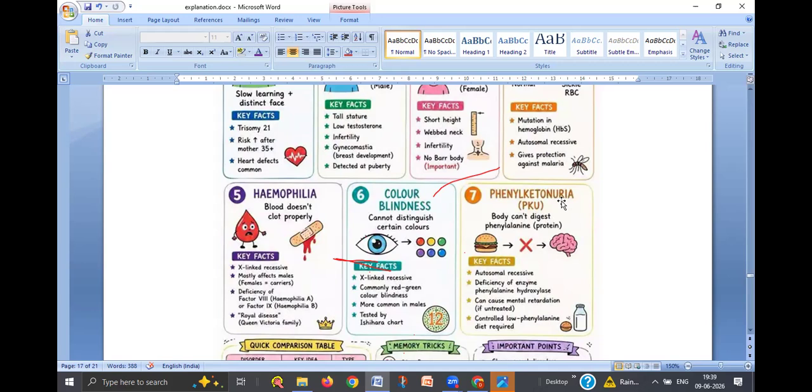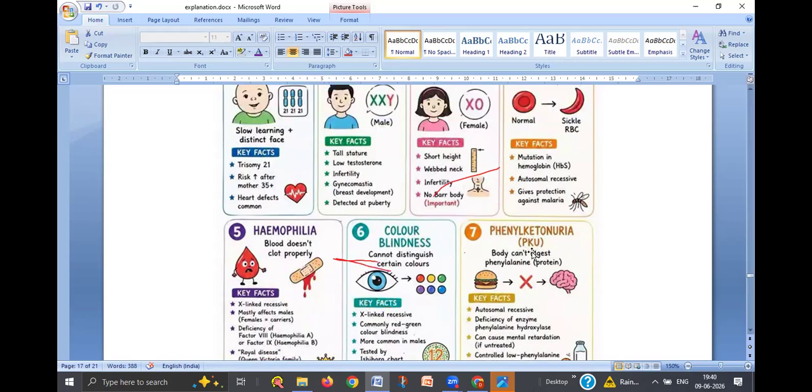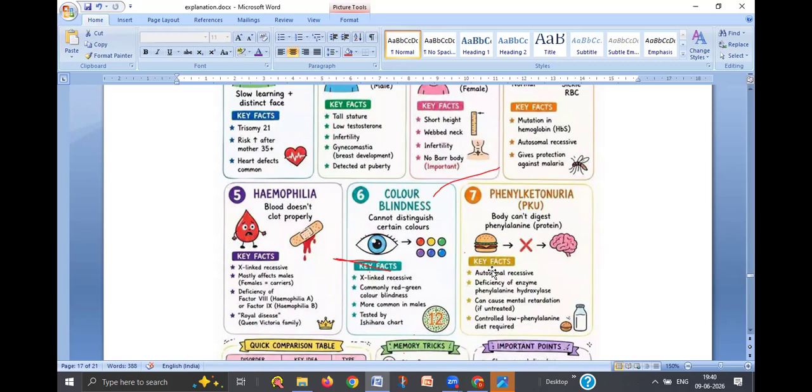Phenylketonuria, this is one more disease related to chromosomes. The body cannot digest phenylalanine. Phenylalanine is an amino acid. They have a problem because of a deficiency of the enzyme phenylalanine hydroxylase. This phenylalanine amino acid is not metabolized due to the deficiency of this enzyme, due to mutation. So all these are different kinds of syndromes and diseases which are mostly related to the X chromosome and sometimes autosomes. Okay, you remember this.